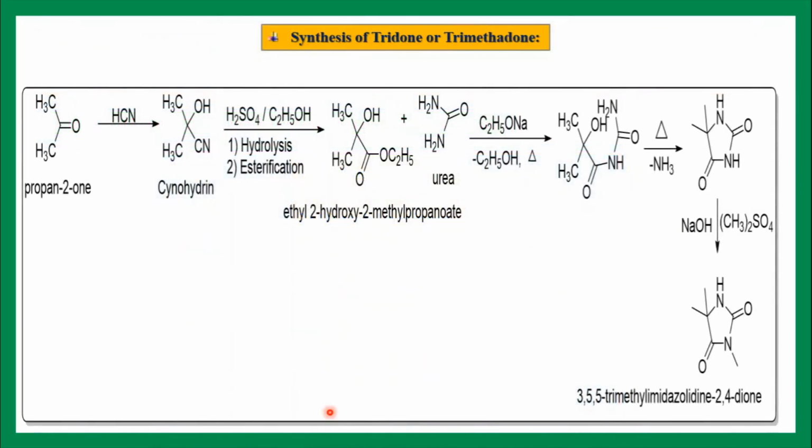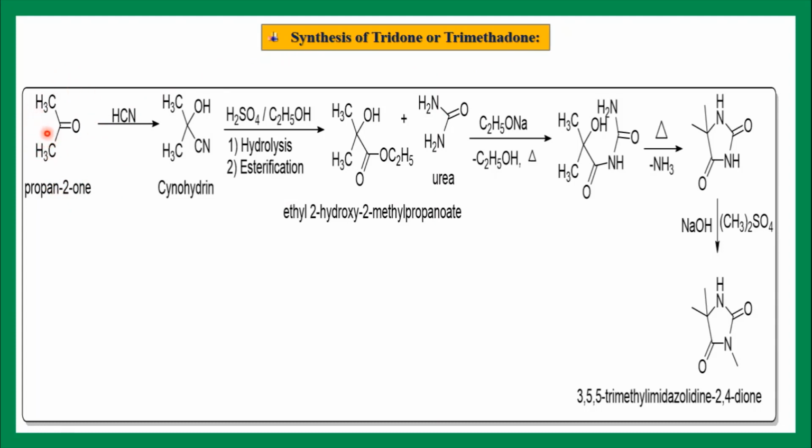So students, today we are going to learn a very important topic, that is synthesis of tridone, which is an oxazolidine-dione derivative, or trimethadone. Its synthesis starts with propan-2-one, which is the IUPAC name of this compound; the common name is acetone.